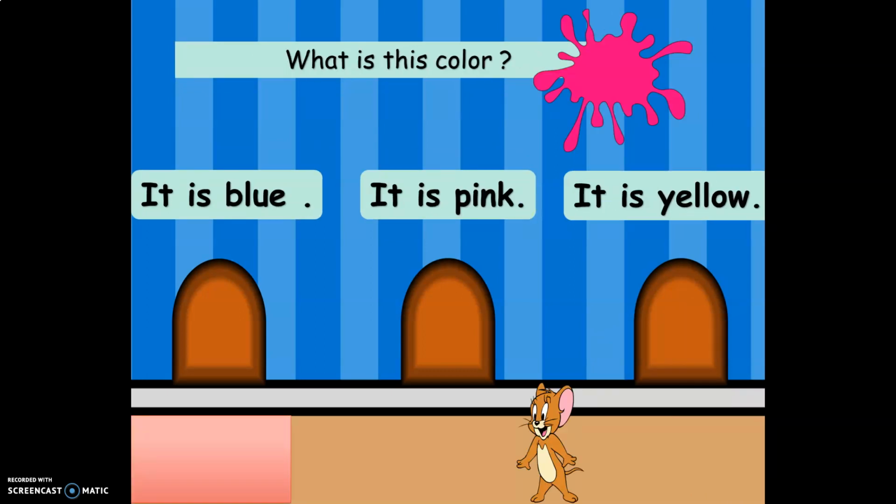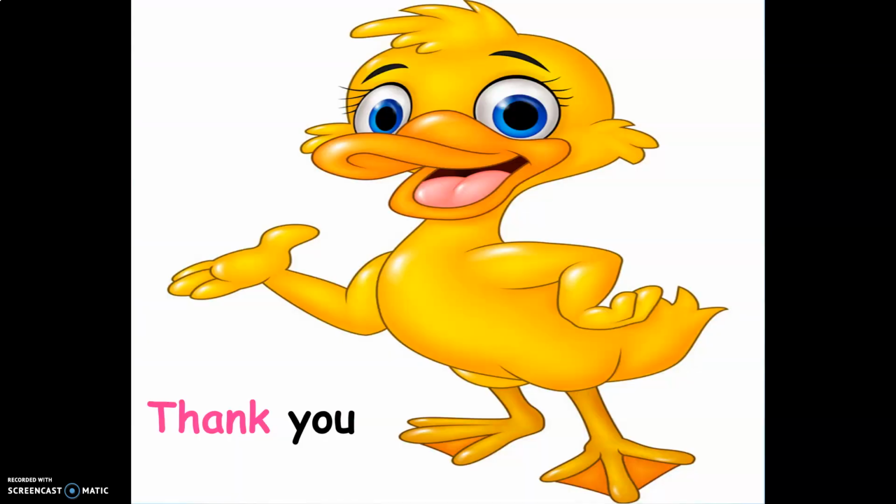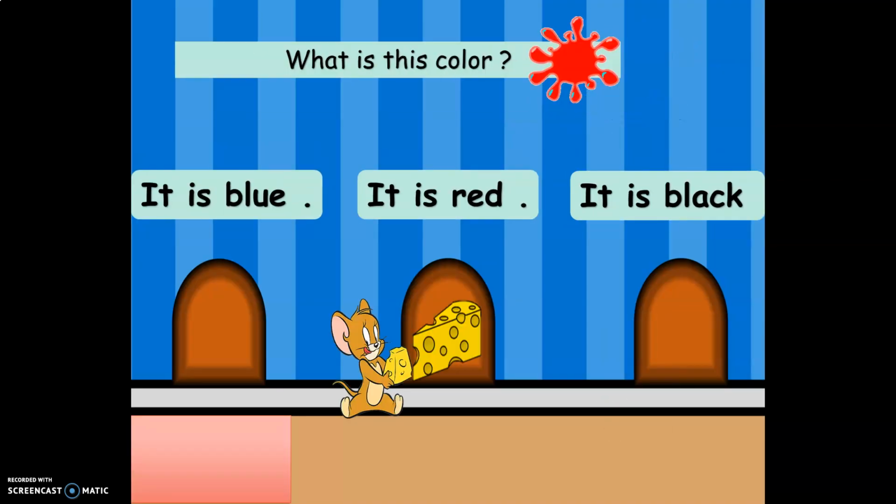What is this color? It is blue. No. It is pink or it is yellow. Of course, it is pink. It is pink. So what is this color? It is pink. Okay, so again, girls, from the beginning, what are the colors that we took today?